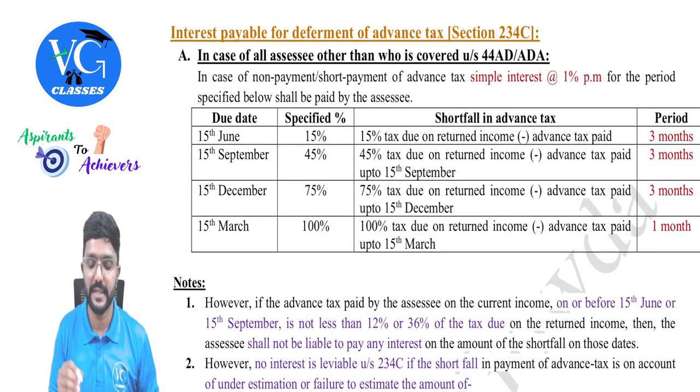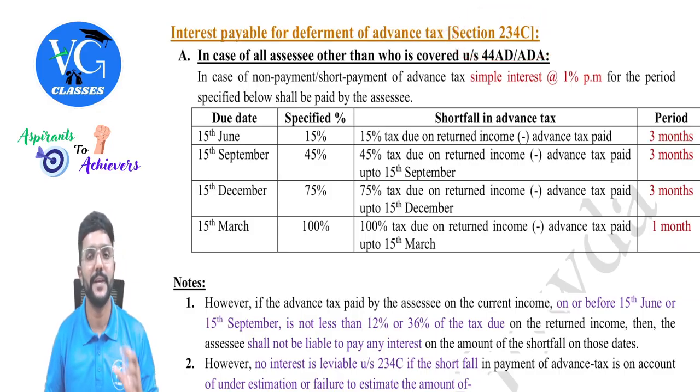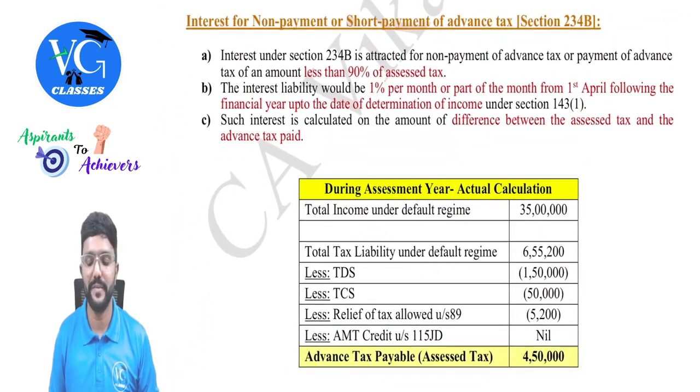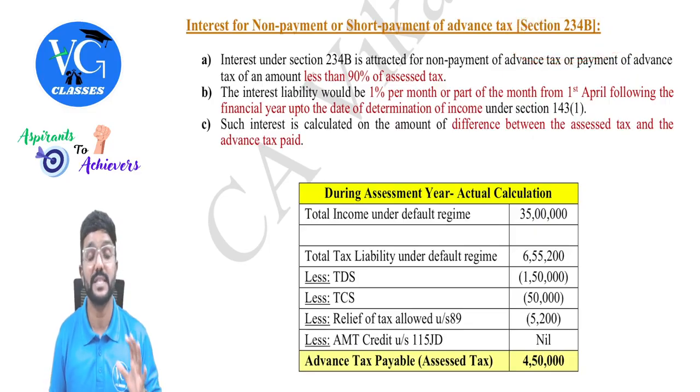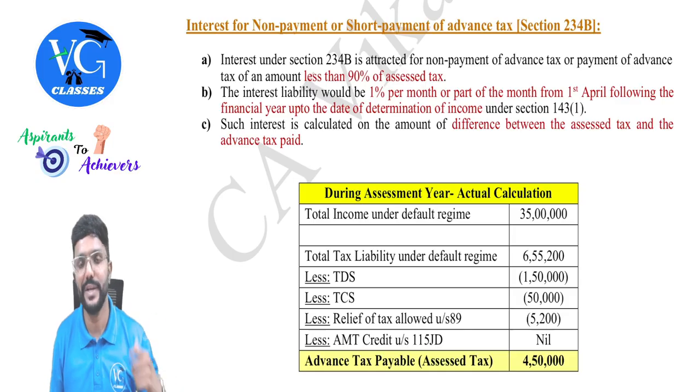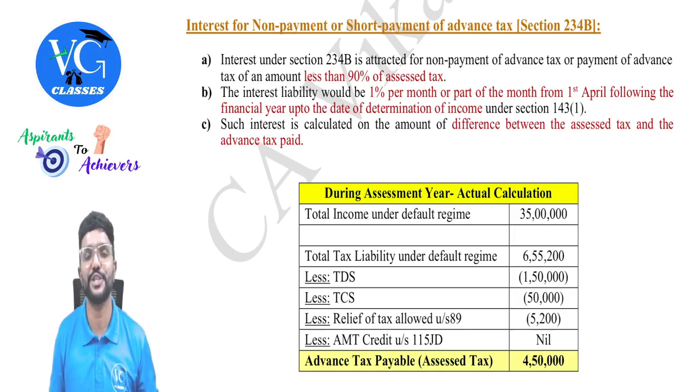Clear? So this is the interest calculation as per section 234C if there is a short payment of advance tax in the installments in the previous year. Whereas on the total short payment, interest would be levied as per section 234B starting from 1st April of the assessment year at 1% per month or part of the month. And please be careful, this calculation is the same for all the assessees, including the assessee who is following the presumptive scheme under section 44AD as well as ADA. Got it, guys? Yes. So this is all about the provisions of TDS, TCS, and advance tax.